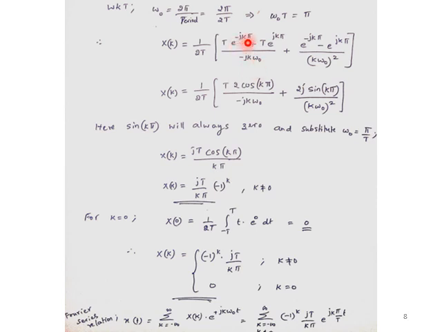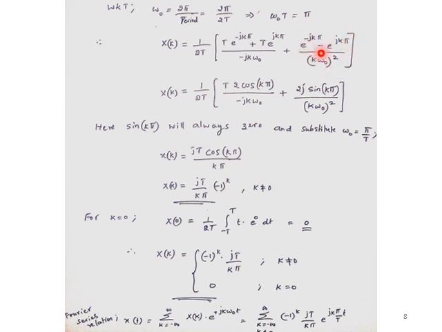So only omega naught T is equal to pi is substituted, so we got this particular term. Over here we can look at the numerator, T is constant. If you take it outside for the first set of terms here, minus jk omega naught will be there in the denominator as it is, but in the numerator the term e to the power minus jk pi plus e to the power jk pi divided by 2, into 2 if I do, so it is a cos k pi. So 2 cos k pi with the T term, minus jk omega naught we have.